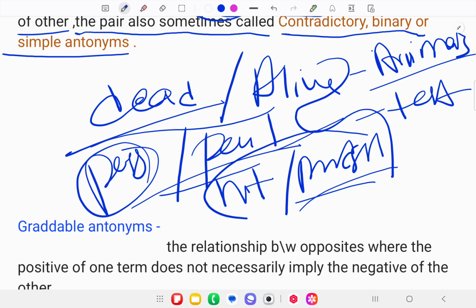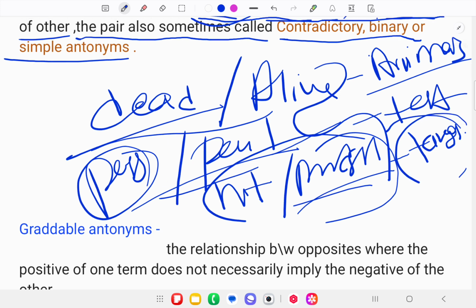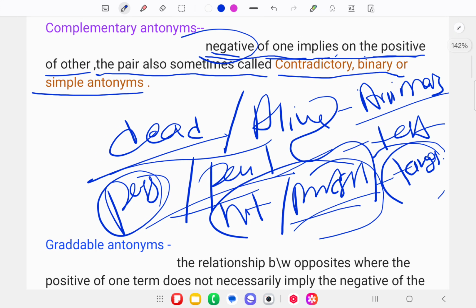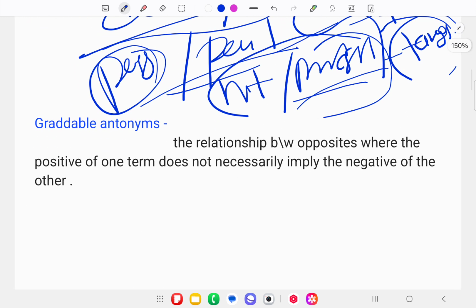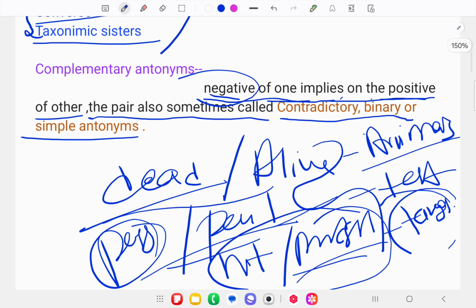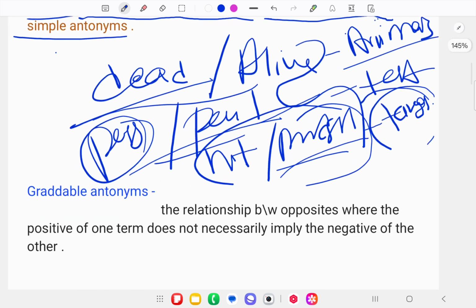Here we have a target. If someone is throwing a ball to a batsman and he hits the ball, then that is the positive phenomenon. But if he misses the ball, then that is the negative phenomenon. So both phenomena focus on the target for that ball. Okay, so this is known as complementary antonyms. One more thing to remember: complementary antonyms are also known as contradictory, binary or simple antonyms.